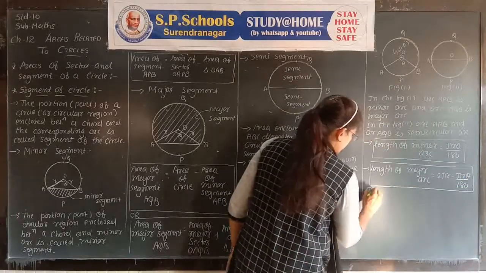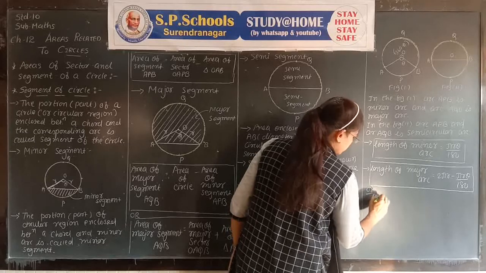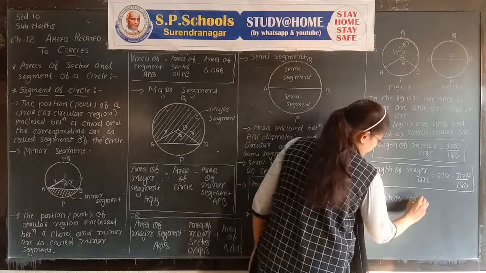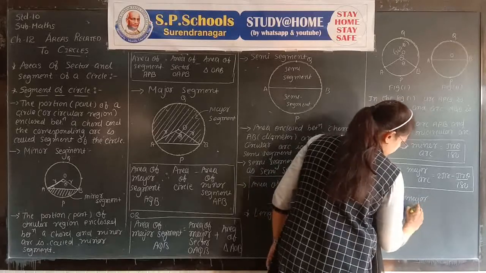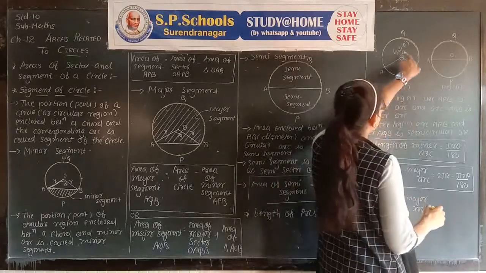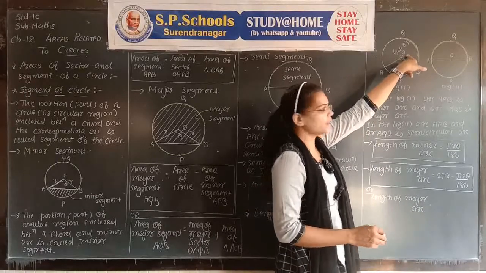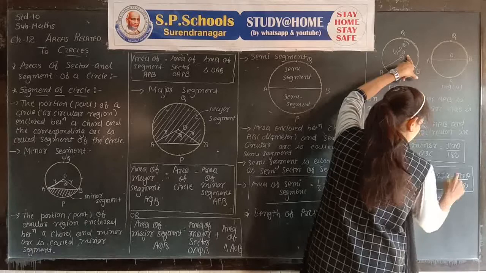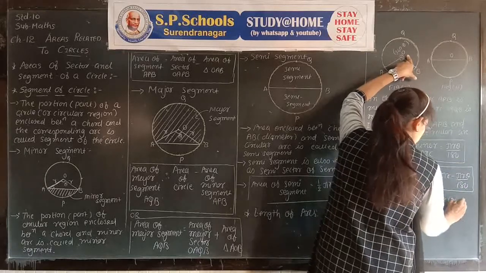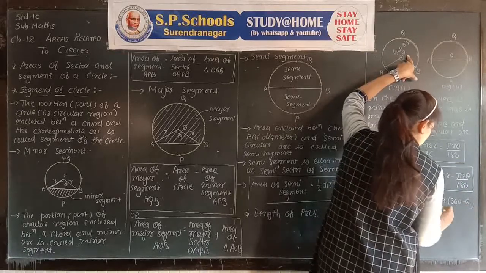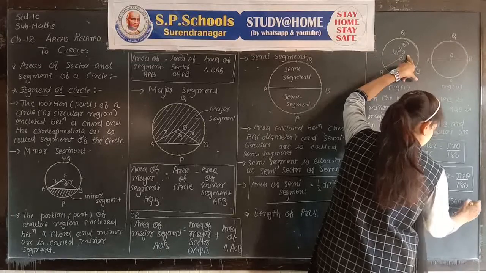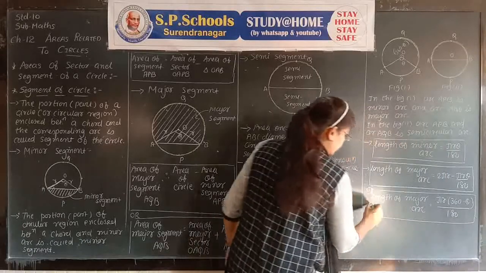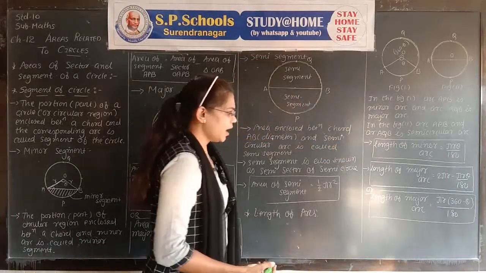Again, there is another formula to find the length of the major arc. Take the angle made by major arc AQB at the center, which is 360 minus theta. The length is pi r into (360 minus theta) upon 180. It is another formula to find the length of the major arc.